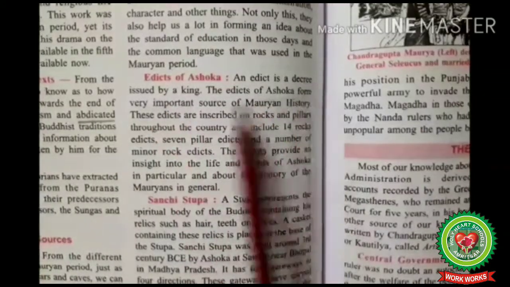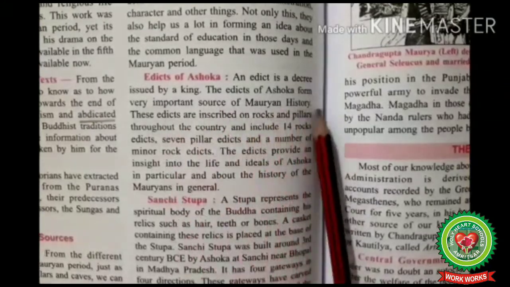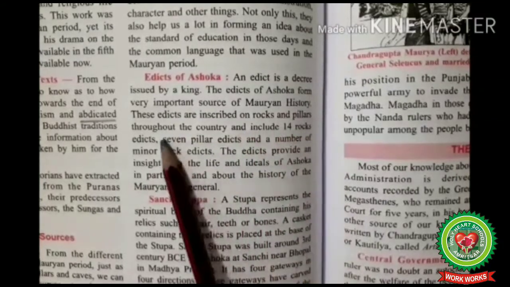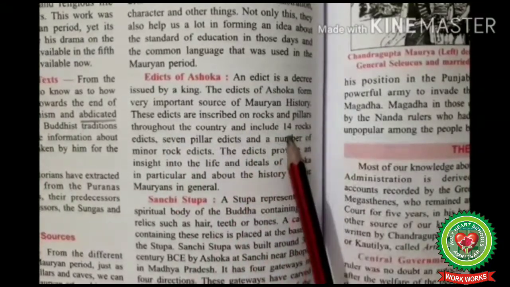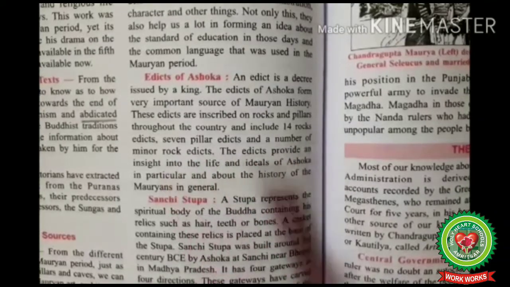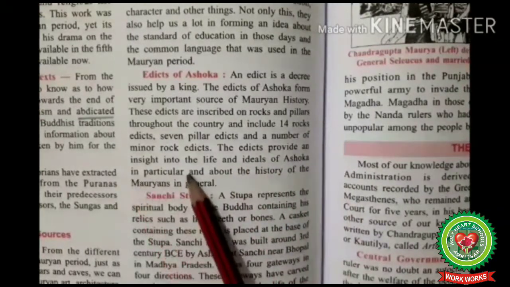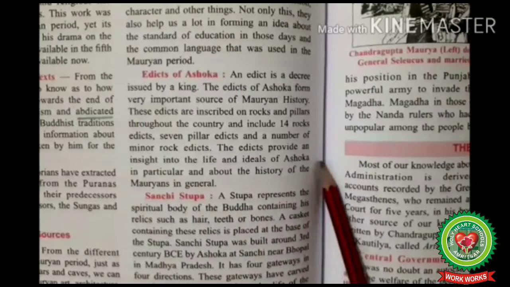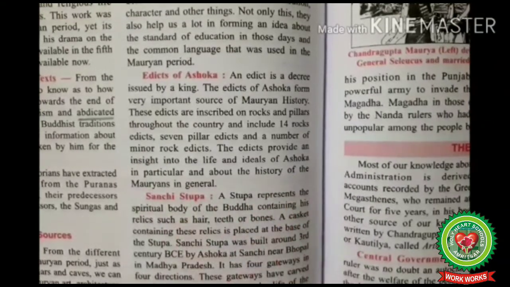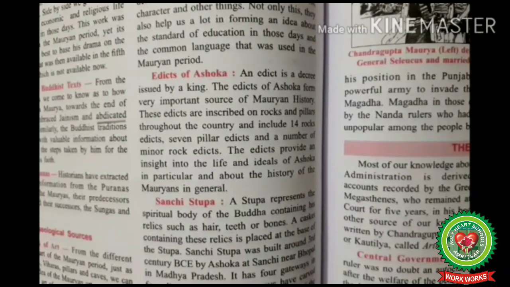An edict is a decree issued by a king. Edicts of Ashoka form a very important source of Mauryan history. These edicts are inscribed on rocks and pillars throughout the country and include 14 rock edicts, 7 pillar edicts, and a number of minor rock edicts. The edicts provide an insight into the life and ideals of Ashoka in particular and the history of the Mauryans in general.